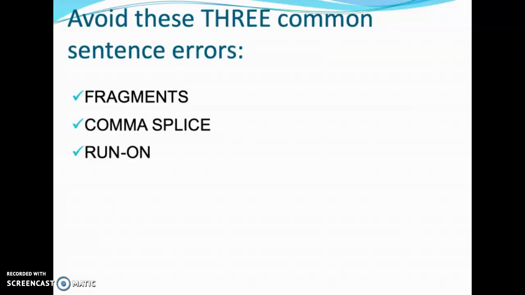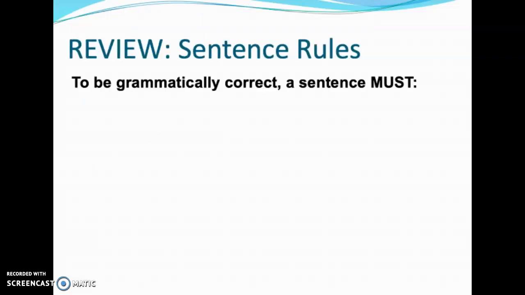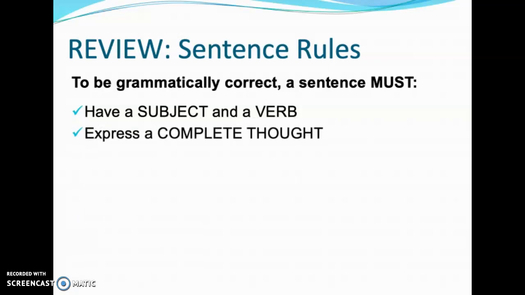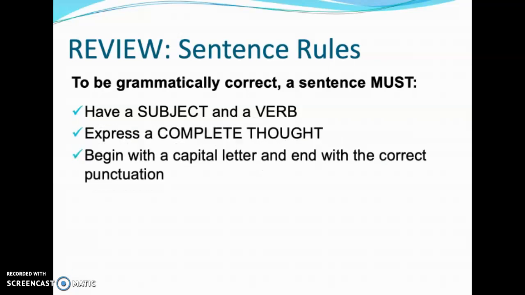So how do we avoid these three common sentence errors? Fragments, comma splices, and run-ons. We know the sentence rules: to be grammatically correct, a sentence must have a subject and a verb, express a complete thought, and begin with a capital letter and end with correct punctuation. These are the basic sentence rules. Let's take a look at our first common error, and that is fragments.